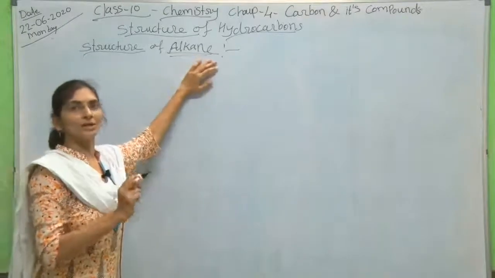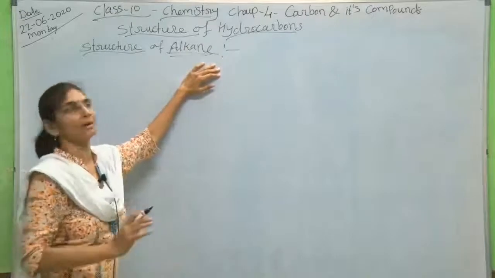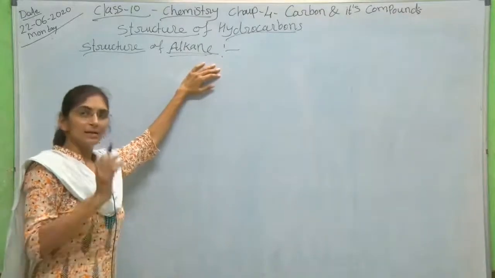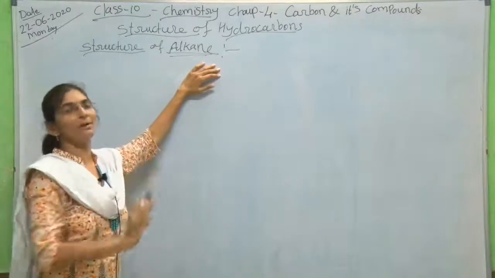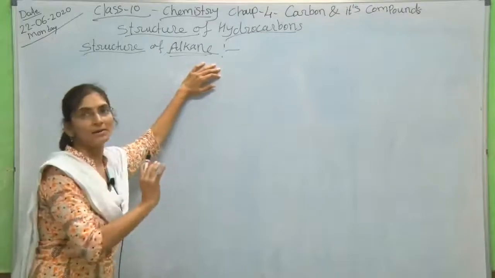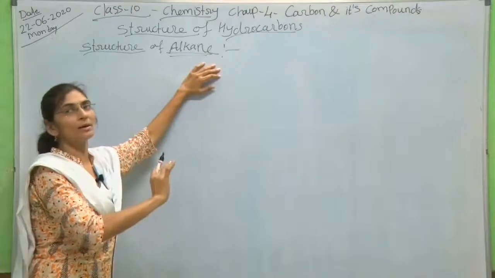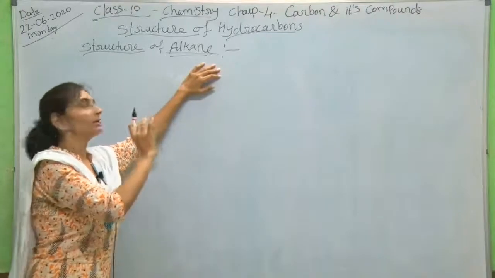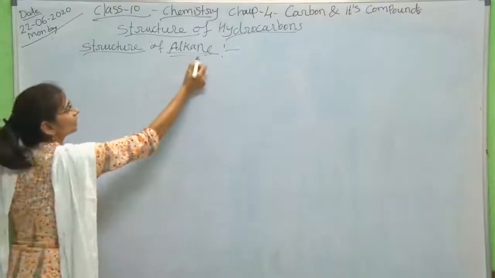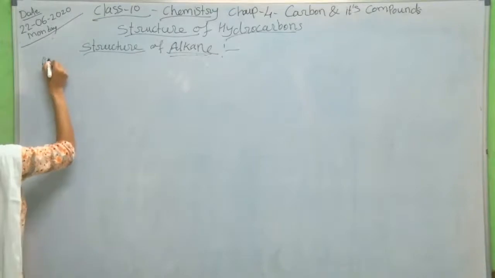After the last lecture I told you about one series of names of hydrocarbons. So what was that series? Methane for a single carbon atom, means with one carbon atom the name of the hydrocarbon starts with methane. Then for two carbon atoms, ethane. I am telling this for the alkane group: what will be the nomenclature?